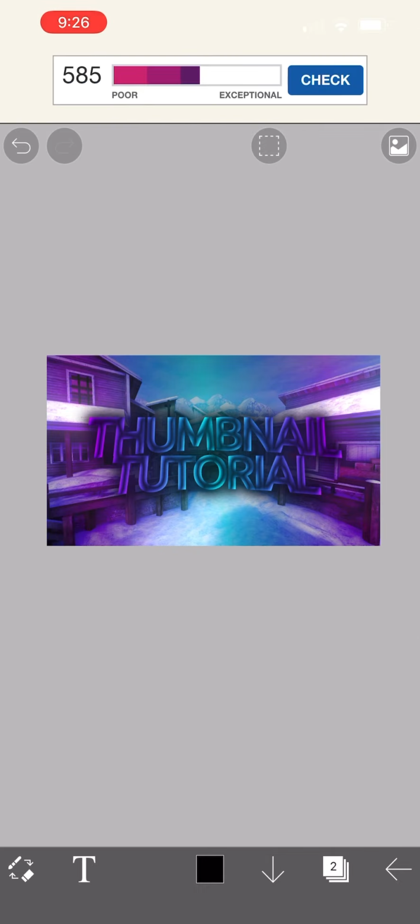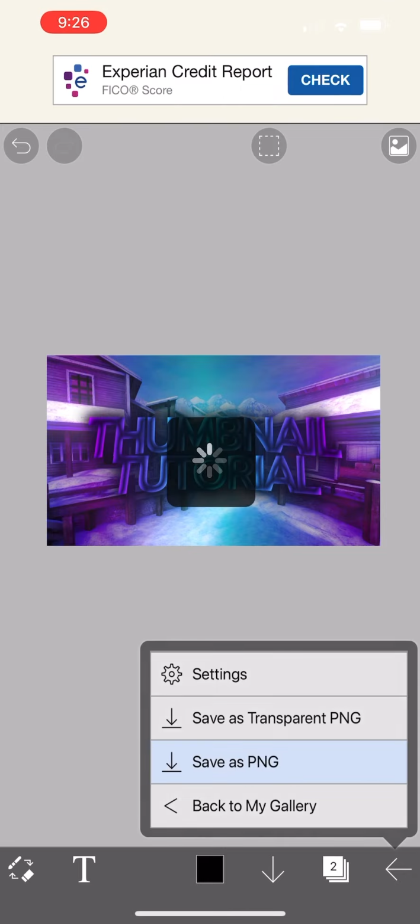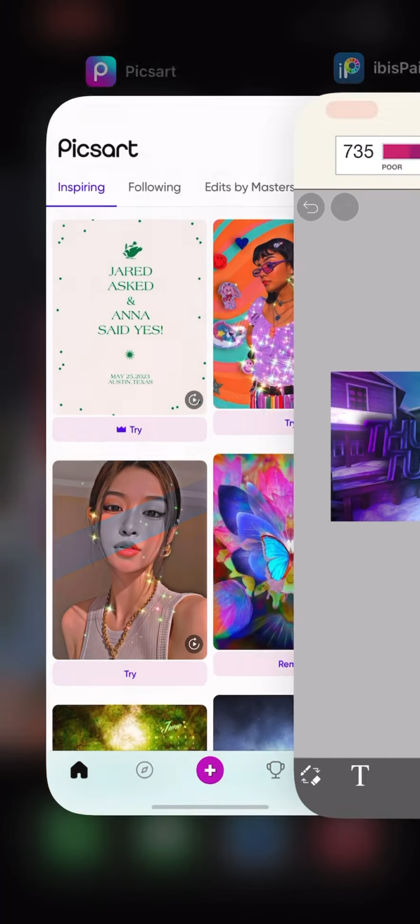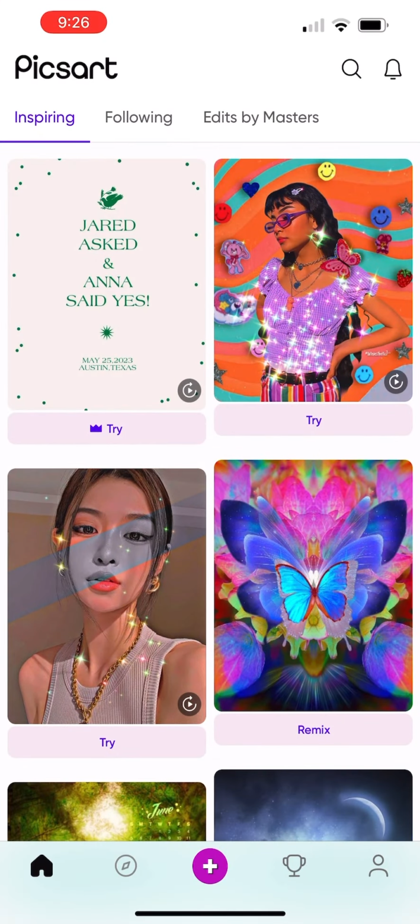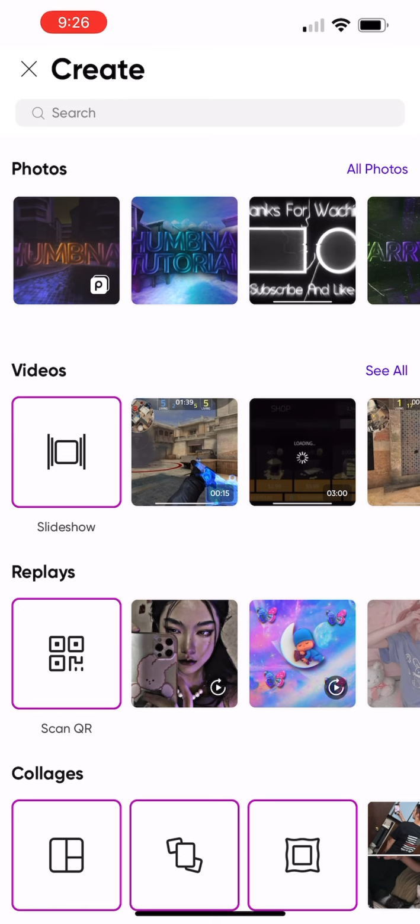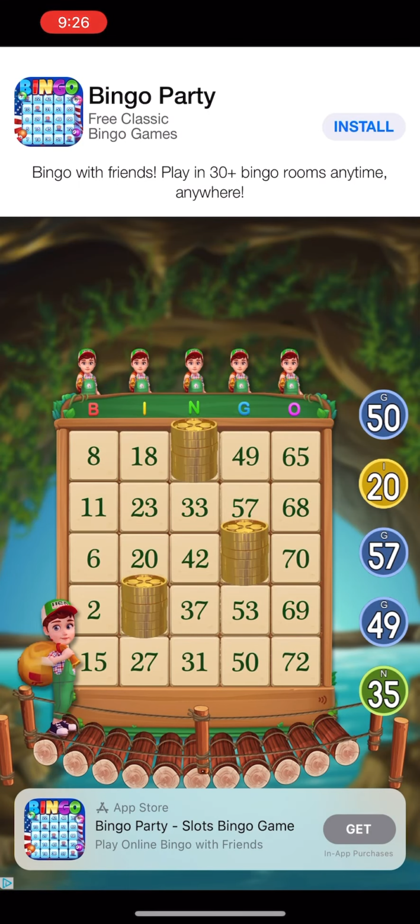It's not 100% done. I'm gonna do a little bit more, but I'm gonna show you the rest that I do. So save it, and then you're gonna want to go over to this app that's called PixArt. Click the bottom plus, click the thumbnail. Oh, there's an ad. How perfect. Come on, there you go.